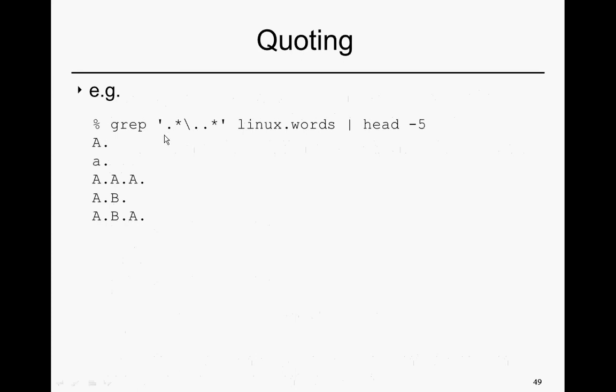So we're looking for any sequence of 0 or more characters, followed by a dot, followed by any sequence of 0 or more characters. If the dot had been at the beginning of the line for one of these lines, it would have been there too. It would have been just fine. Here, it so happens that in alphabetical order, we have this A dot first. That was matched by this piece. The dot was matched by this piece. We have some others where we have A dot.